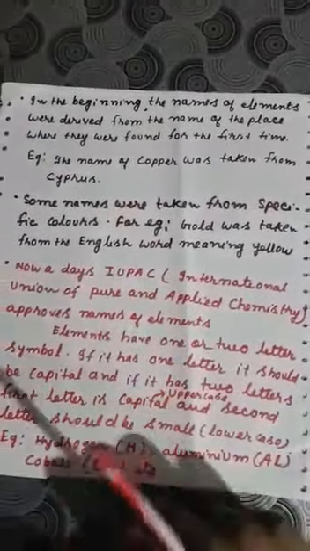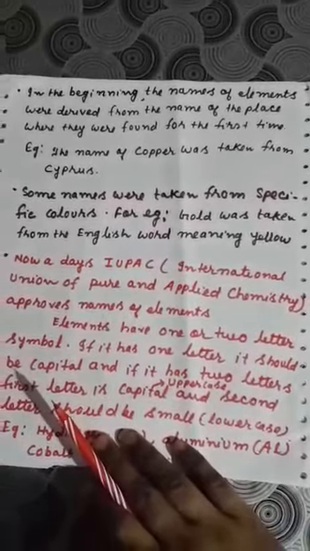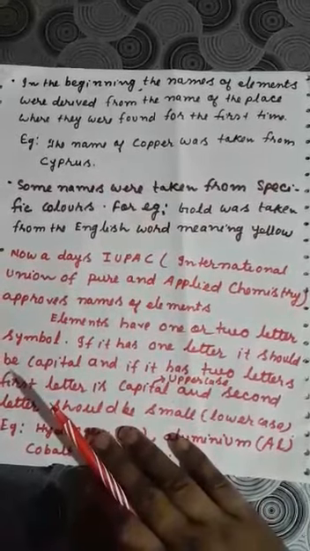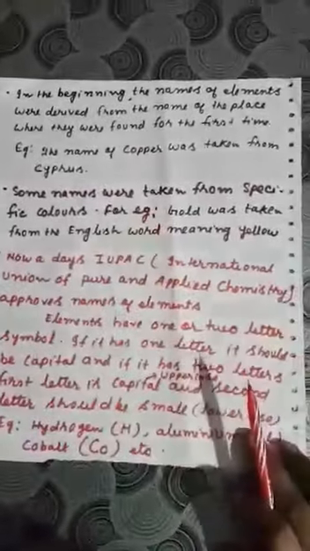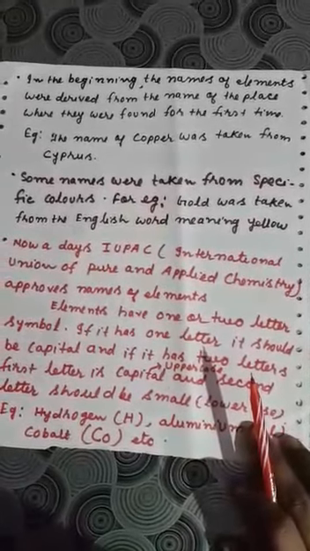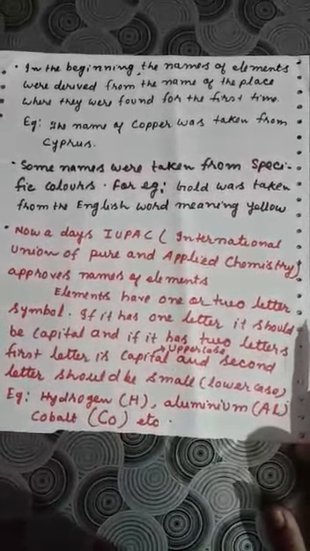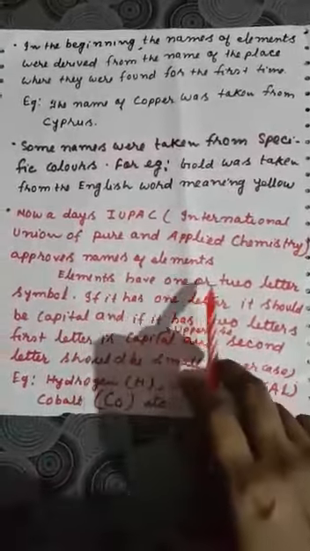Now, in the beginning the names of elements were derived from the names of the place where they were found. Suppose one element is found in one place, so like that names were given, like copper was taken from Cyprus. Some names were taken from specific colors. For example, gold is yellow in color, so the name was taken from the English word meaning yellow. But nowadays we use IUPAC, that is the International Union of Pure and Applied Chemistry, IUPAC names. Elements have 1 or 2 letter symbols. If it has 1 letter, it should be capital, and if it has 2 letters, the first one should be capital and the second one should be small.